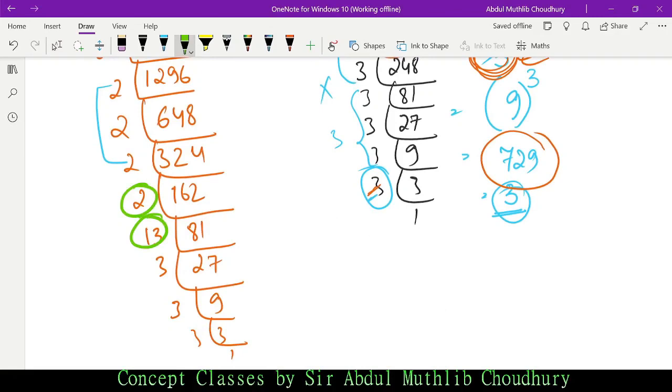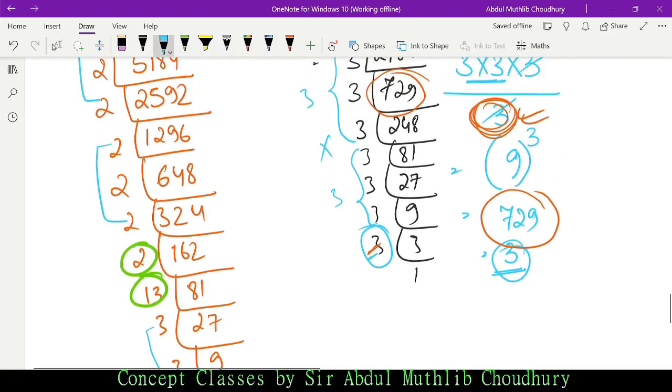No. Again these 3, they are in triplets. So we have 2 from this set, then 2 from this set, and then 3. Now this 2 and 13 has to be removed.